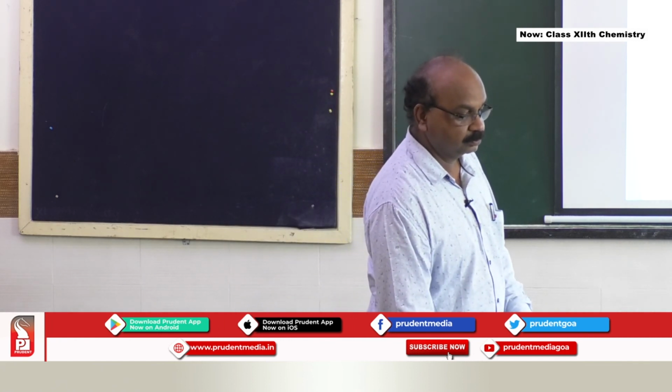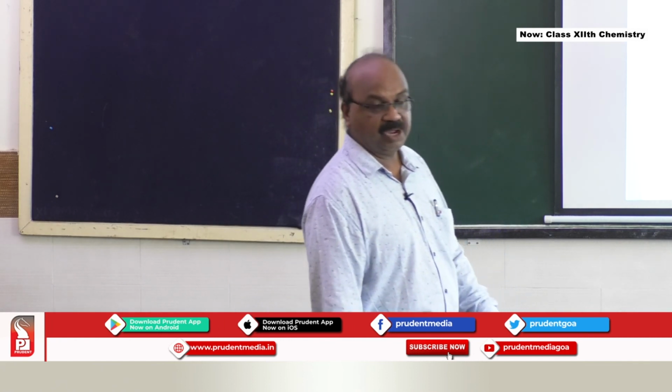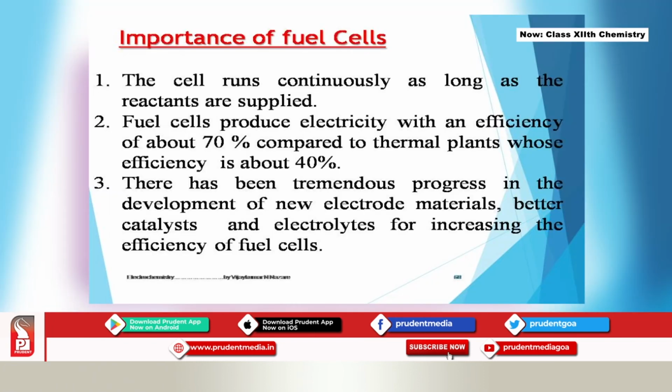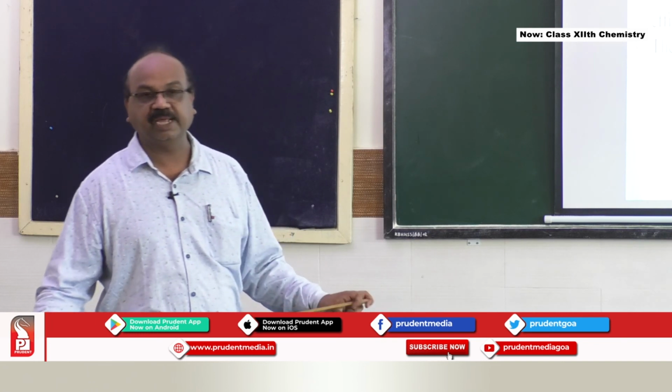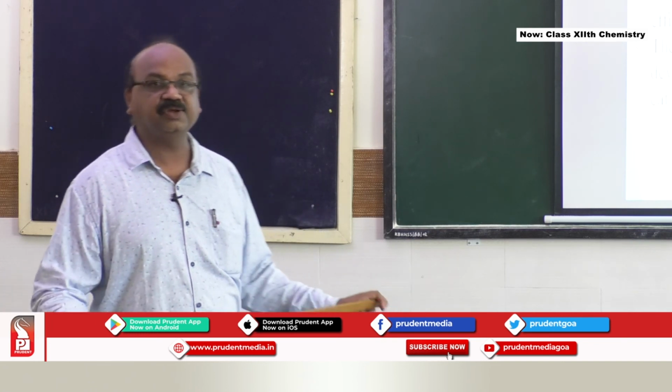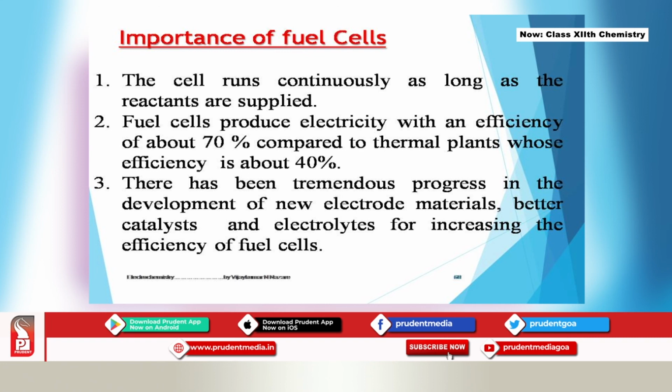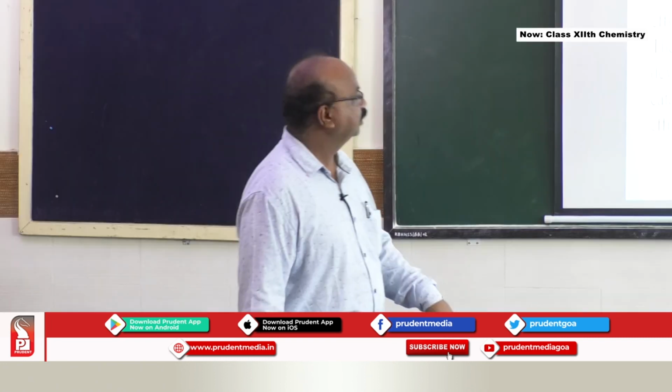Importance of the fuel cell: why is it very important? The cell runs continuously as long as reactants are supplied. That means as long as H2 and O2 are fed inside your fuel cell, it will keep working. It produces electricity with an efficiency of about 70%, compared to thermal plants whose efficiency is only 40%. So it has high efficiency. There has been tremendous progress in developing new electrode materials, better catalysts and electrolytes to increase the efficiency of fuel cells.